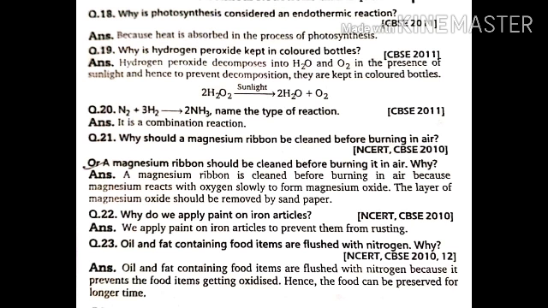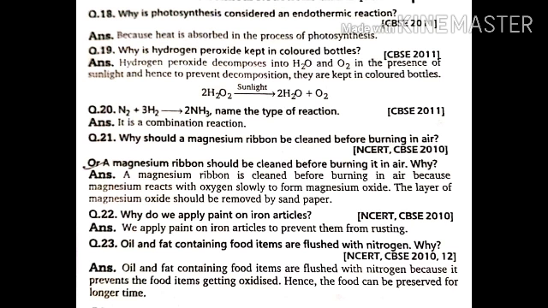Next, why is hydrogen peroxide kept in colored bottles? Hydrogen peroxide should be kept in a colored bottle. Otherwise, it will undergo photolytic decomposition. Hydrogen peroxide is H2O2. H2O2 in the presence of sunlight will undergo decomposition to form water and oxygen. So in order to avoid that photolytic decomposition, we are keeping it in a colored bottle so that sunlight won't enter into that.